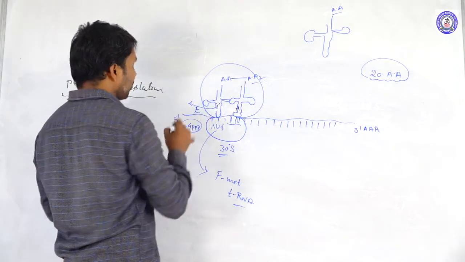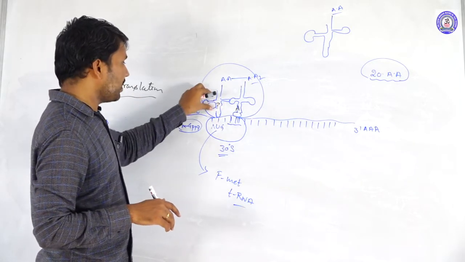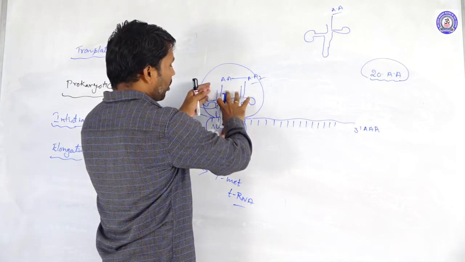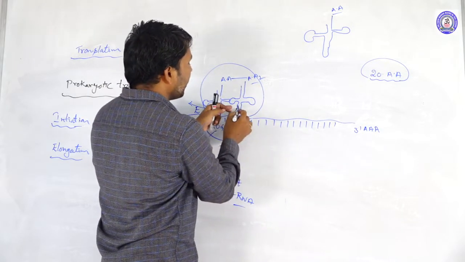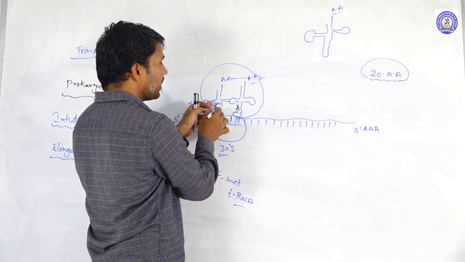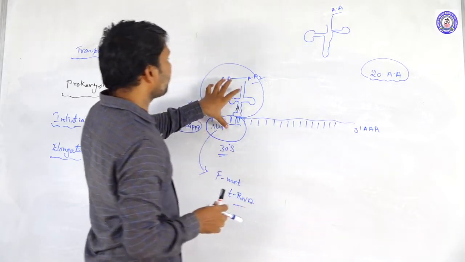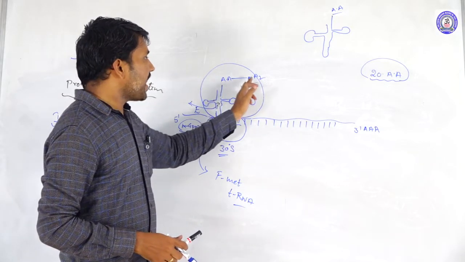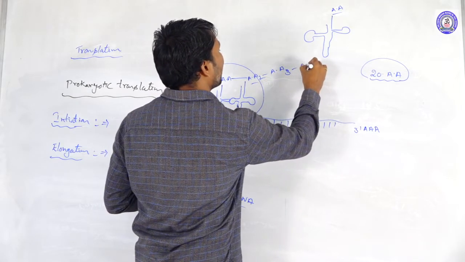That means it enters the E site. Actually, the E site is presented in the prokaryotes only, not the eukaryotes. The tRNA is removed from the P site, and the ribosomal subunits move to the next site. The tRNA at the A site enters the P site, and the A site becomes vacant again. Slowly the ribosomal complex moves along the mRNA, continuously adding amino acids as peptide bonds form.